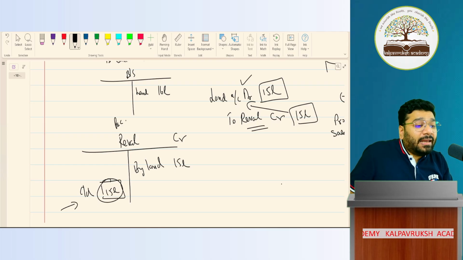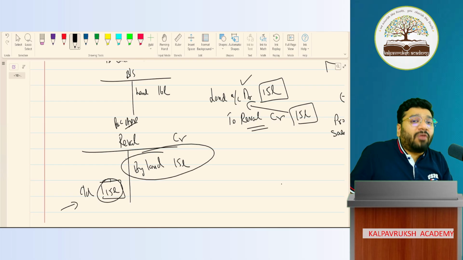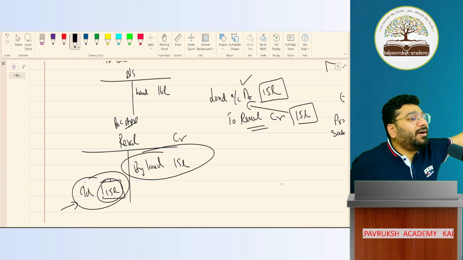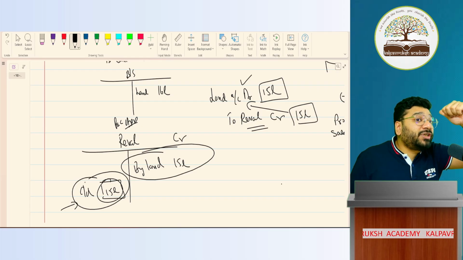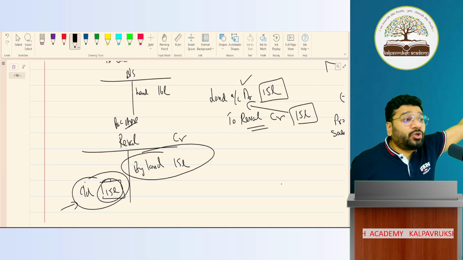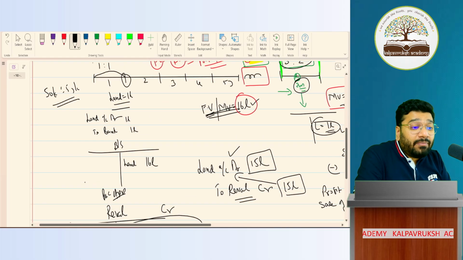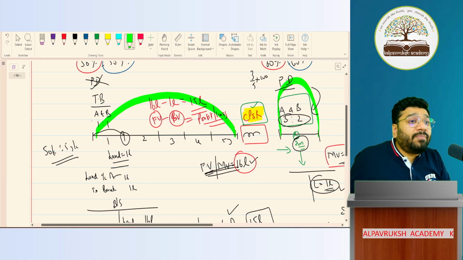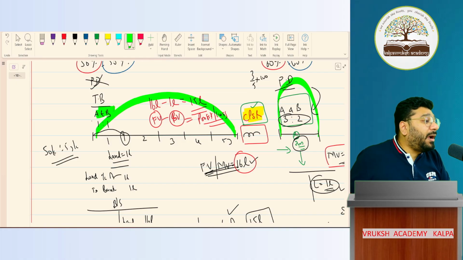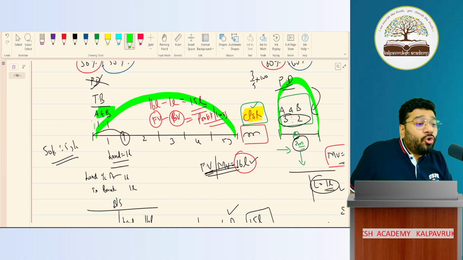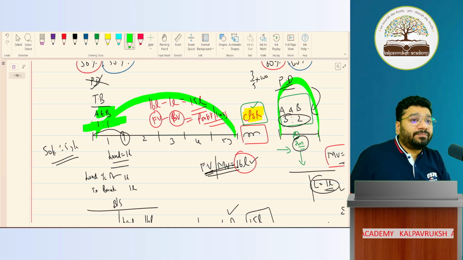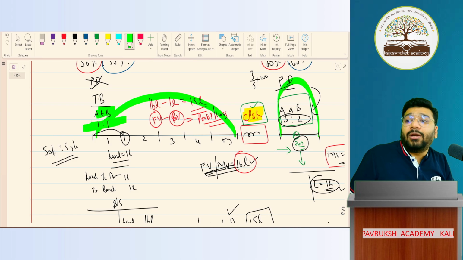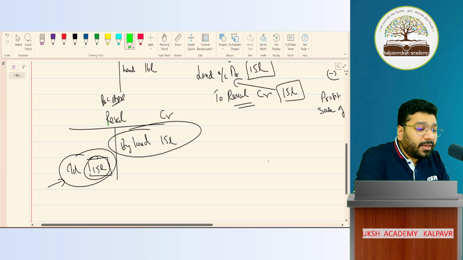Imagine this is like a P&L appropriation account. Whatever net profit comes, you distribute to the partners in the profit sharing ratio. Which profit sharing ratio? Old profit sharing ratio. Why? Because this gain has happened during the olden period. In the olden period, A and B were the partners, and their profit sharing ratio was 1:1. So this profit will be distributed in the old ratio because it belongs to the olden period and to the olden partners. Okay, not okay.